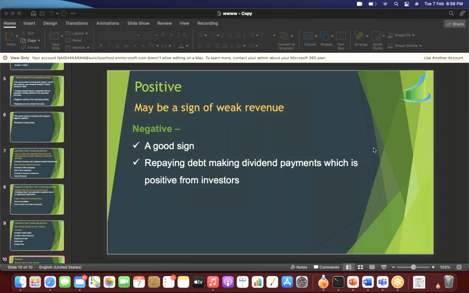So these three are cash flow from operating activity, cash flow from investing activity, cash flow from financing activity. These are the three things that we need to know, and I think we know it now. What the company does is it then adds up all these three and says this is the cash that we have generated from A plus B plus C, that is from operating activity, from investing activity, from financing activity, and it finds out its net effective cash generated during the year.